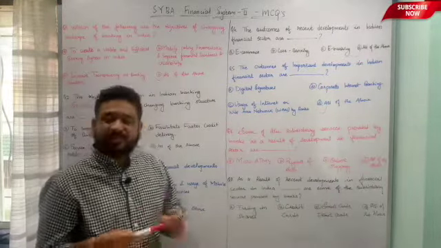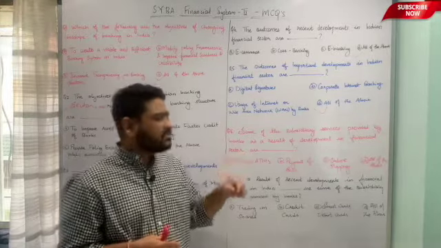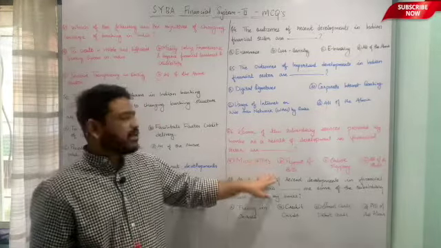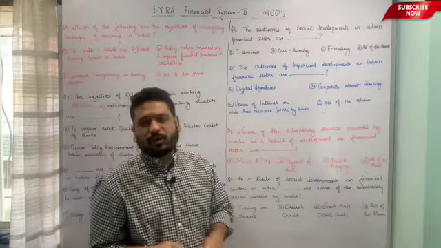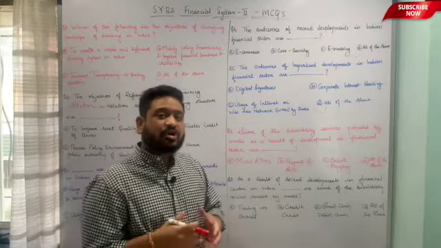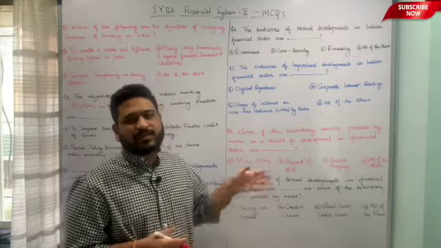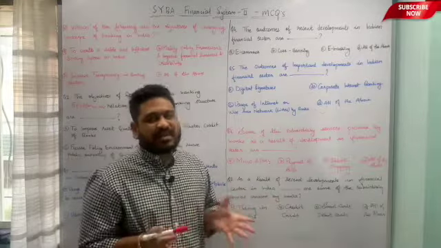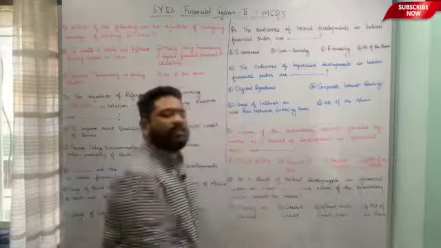So here again, subsidiary services as a result of the recent developments in the financial sector are denoted by all these 3 important points. That means online shopping, utility bill payments, as well as micro ATM services. So therefore option D, again, all of the above, is the correct answer to this particular question, which is in relation to subsidiary services provided by the financial institutions as a result of the recent developments that have taken place in the financial sector in India. So here again, option D, all of the above, is the correct answer.